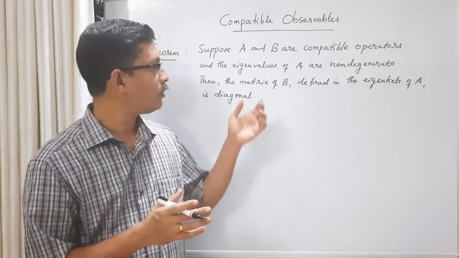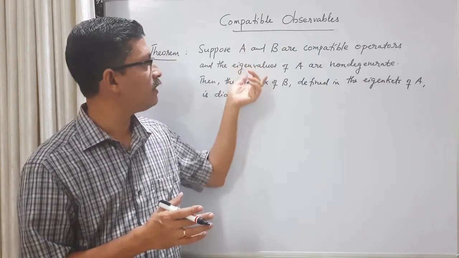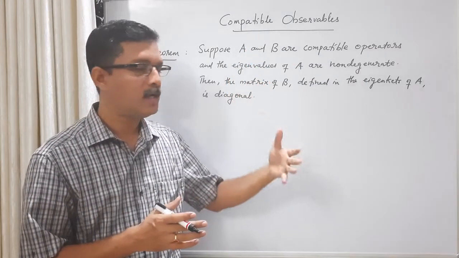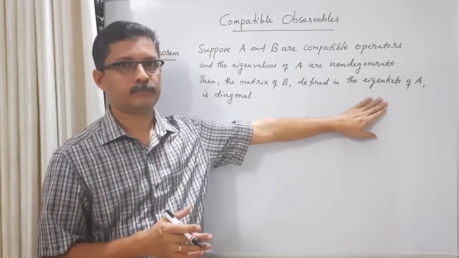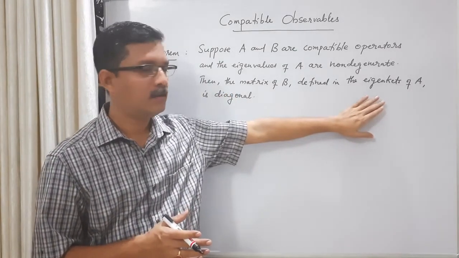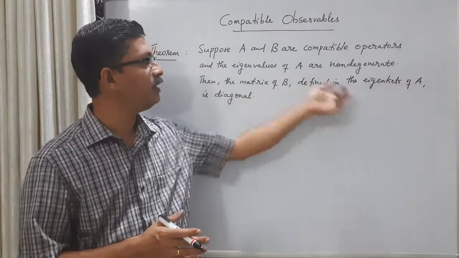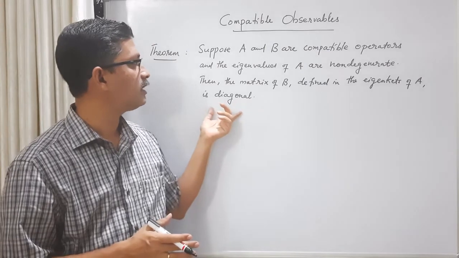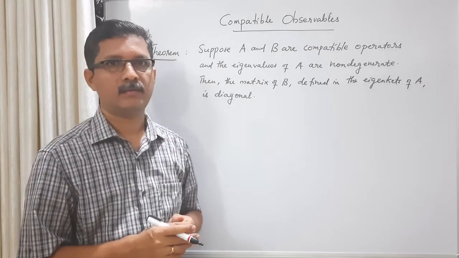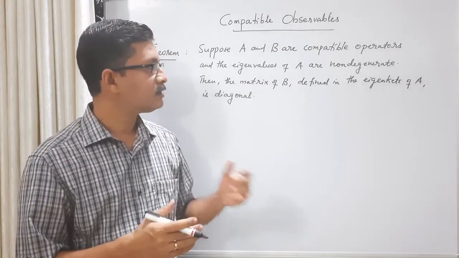So for operator A as well as for operator B, let us choose the basis as the eigenkets of A. Okay, so if we try to define matrix B in the eigenkets of A, then we can show that this matrix will be diagonal. Okay, so let us try to prove this.